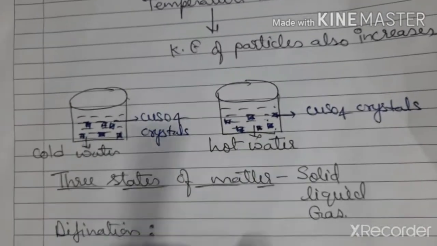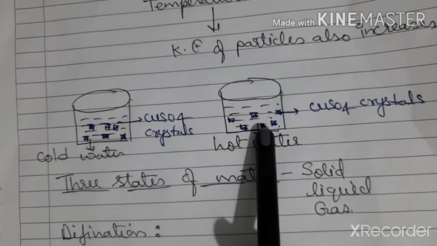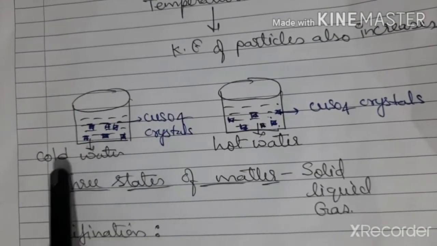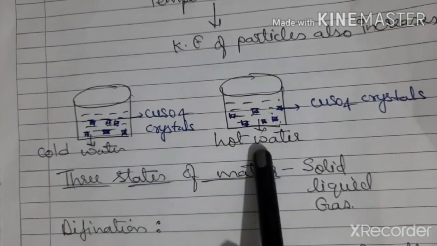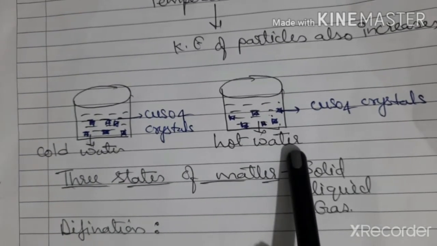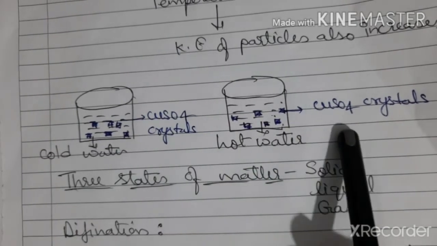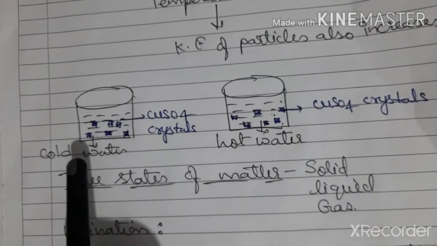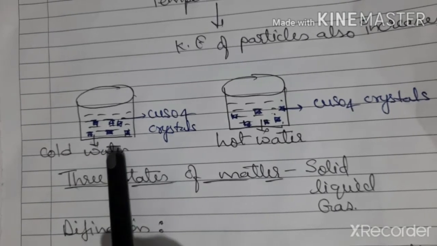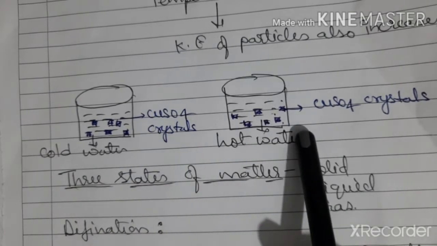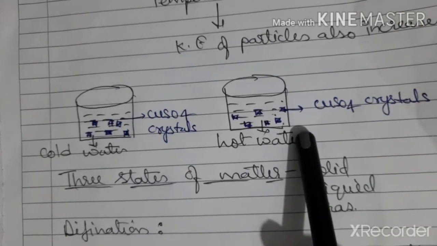Let's see the activity for this. We have two beakers. In one of the beakers, we have cold water. In another beaker, we have hot water. And in both the beakers, we put a few drops of copper sulfate. In cold water, you will find after some time copper sulfate does not dissolve, even if it starts dissolving. But in the second beaker which possesses hot water, copper sulfate dissolves at a faster rate as compared to the first one.